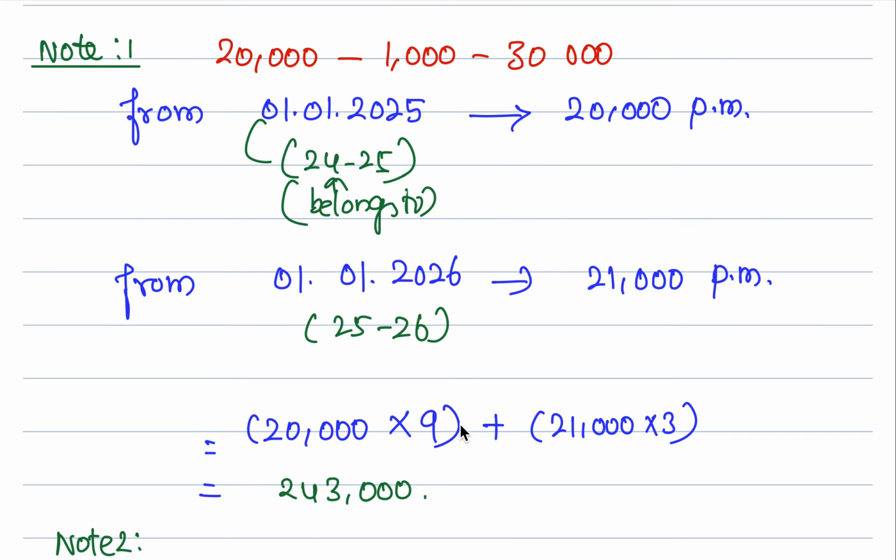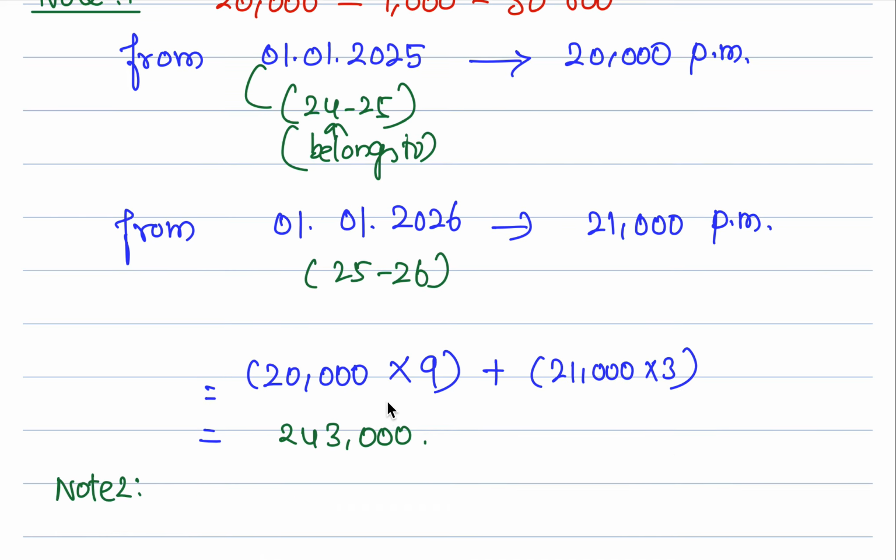But on 1st of January 2026, he'll get 1,000 rupees increment. This is 21,000 rupees multiplied by 3. So 20,000 into 9 months, plus 21,000 for 3 months, which comes around 2,43,000 rupees, which is the basic for this employee. This month calculation is very important.